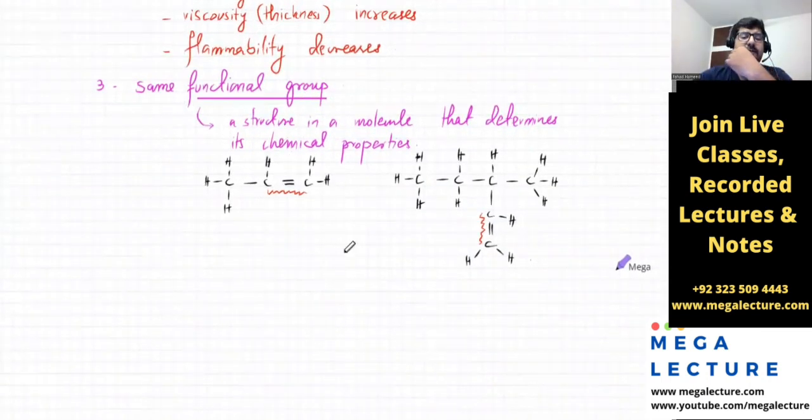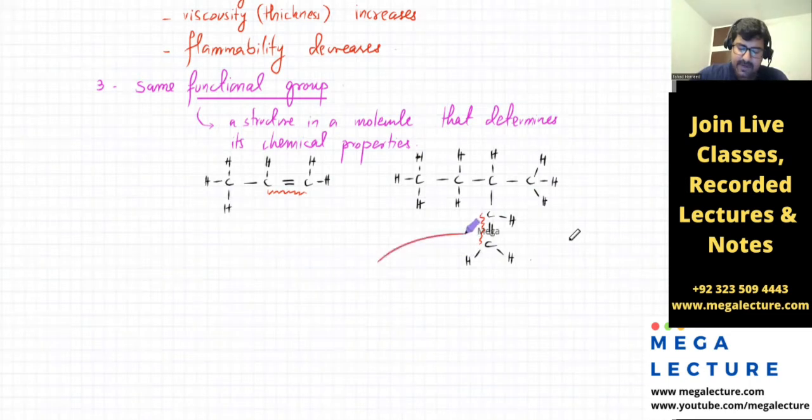So that is known as a functional group. It's a structure in a molecule, and most of the reactions happen with this particular structure. The rest of the molecule is not doing anything. In these reactions, all of the molecules that are going to come and react with it are going to react with this thing. So this is the part of the molecule that's going to react with it.